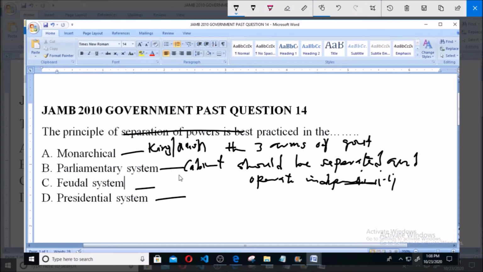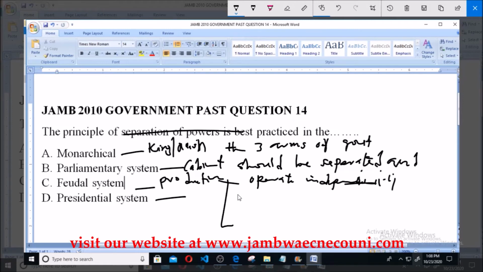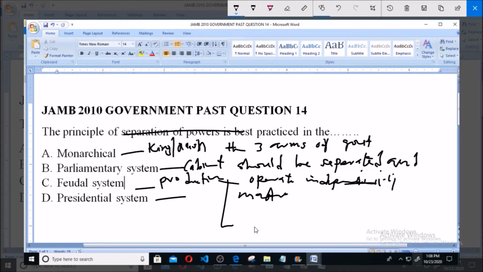Then feudal system suggests economic production by the owner of the land, the relationship between master and servants. But in presidential system, the president is the head.